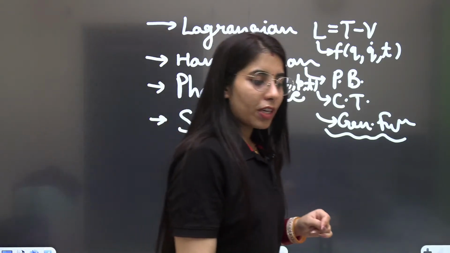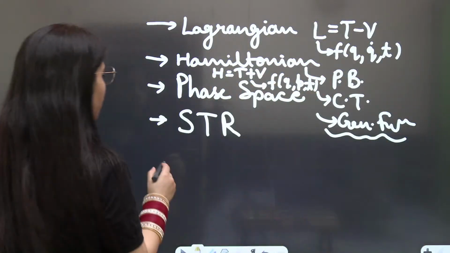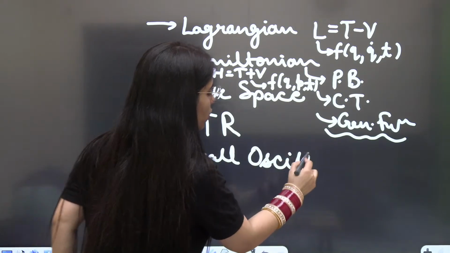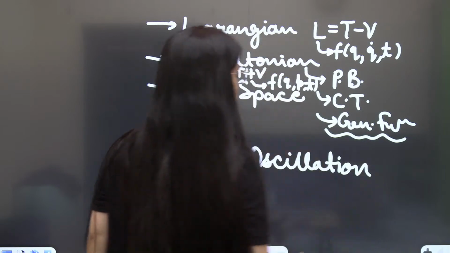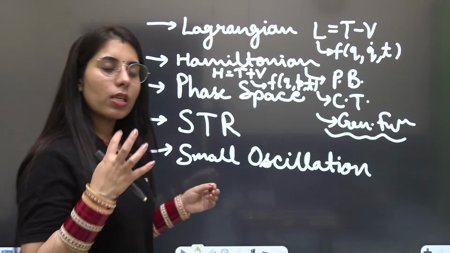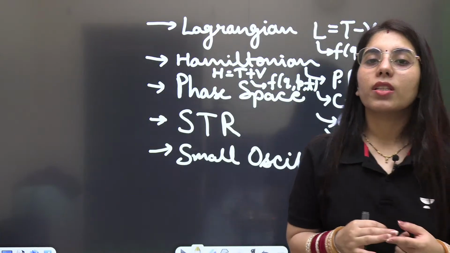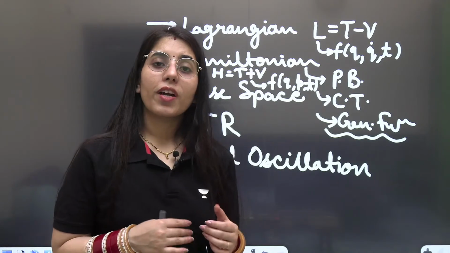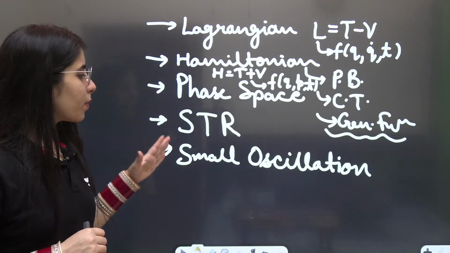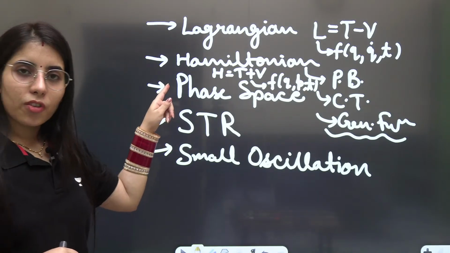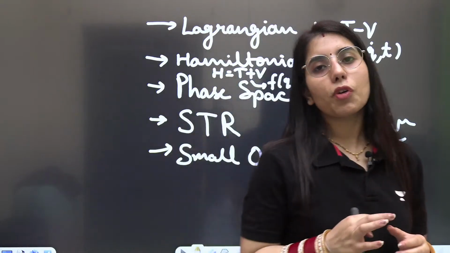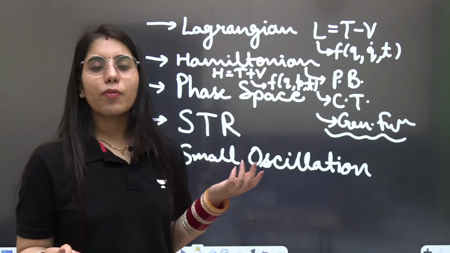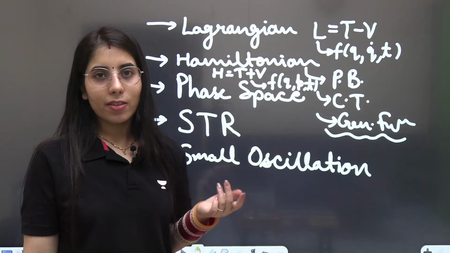While if I'm going to talk about the phase space trajectory, along with that you also need to cover one more topic, and that is small oscillations. Because from the small oscillation section we get questions so frequently in the exam. If you are familiar with small oscillation based questions, where you need to check the equilibrium points, stable equilibrium and unstable equilibrium, and then find the angular frequency, then the steps for the phase space trajectory question will be quite simple and easy for you. You will find that everything is related, and you will not have to make extra efforts to memorize the topics.